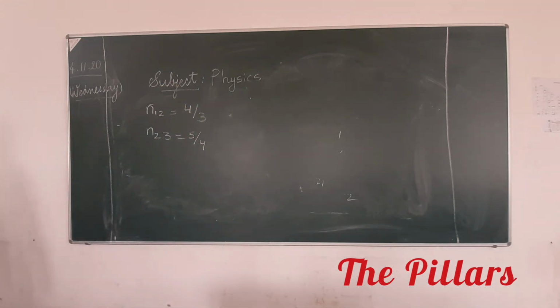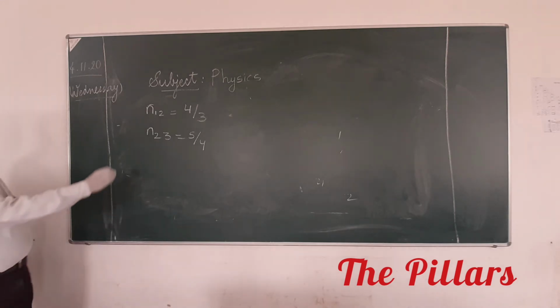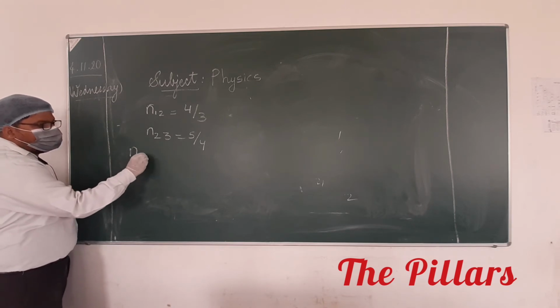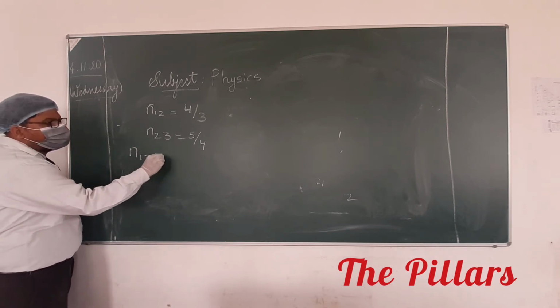In exam, they will ask what is the refractive index of 1 with respect to 3. This is my question.